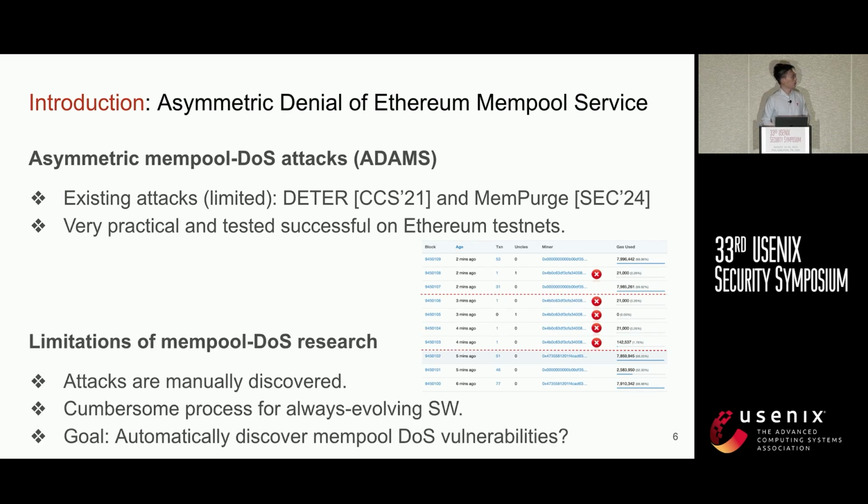However, current research work lacks a comprehensive understanding of this subject. Both of these attacks were manually discovered. Due to the fast evolution of blockchain software, manual inspection is a very cumbersome solution in practice. In this work, we want to answer the research question: how to automatically discover memory pool denial of service vulnerabilities?